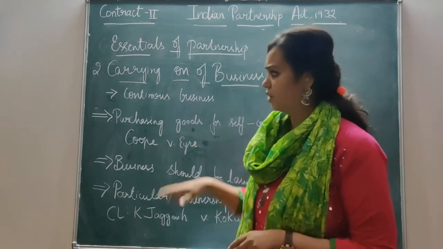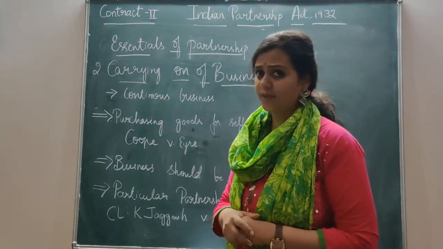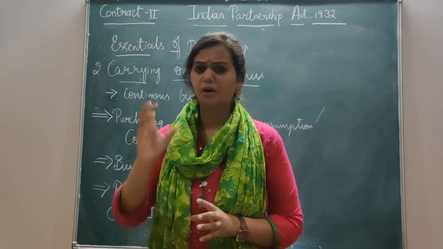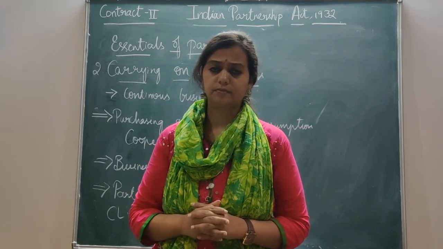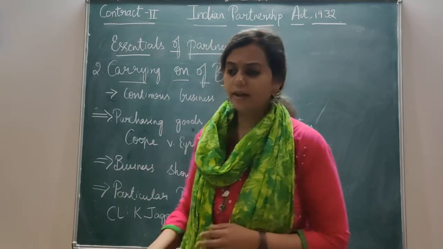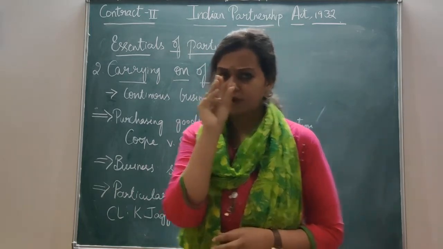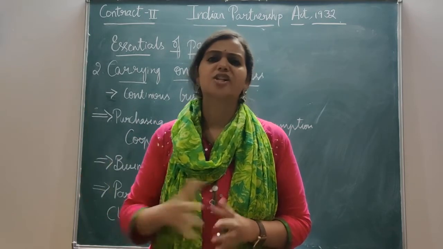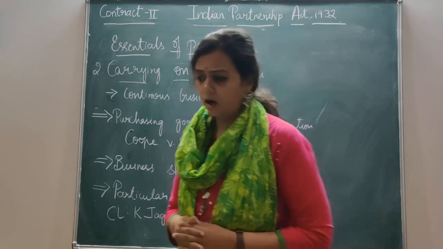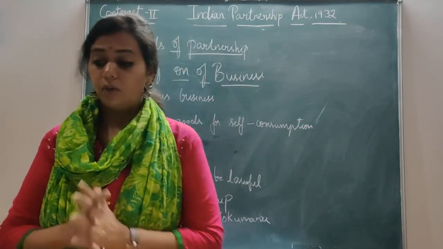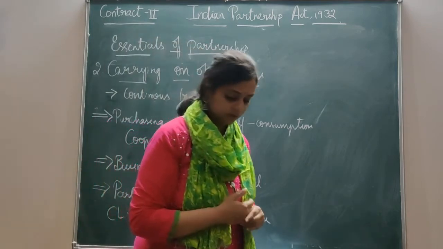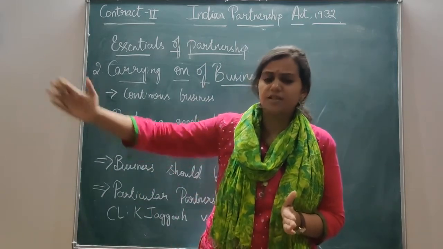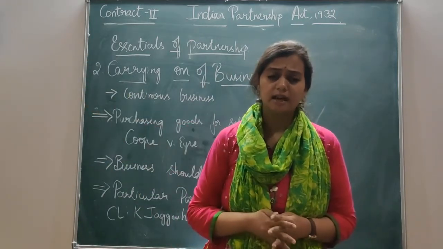Now, as I said, it's a continuous process. There should be a series of transactions. Under particular partnership, it is only a particular undertaking or particular adventure which they are doing. How is it? Even though it is a particular undertaking, they are taking only one sort of business. Still, in that business, there is a series of transactions that takes place. For example, if partners are working at a coal mine, don't you think there's a series of business transactions that happens? That's a long process, right? Extracting coal and all.